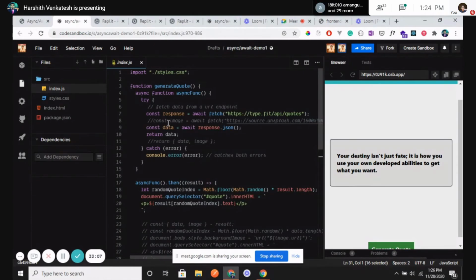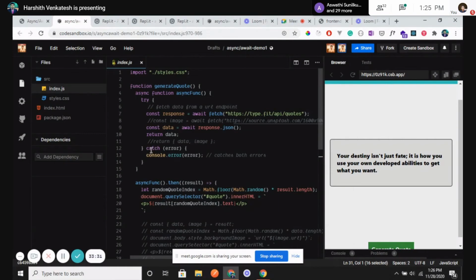As soon as I get the response, I'm again calling an await where the stream of data that I have received from fetch, I'm converting into JSON. Why we convert it into JSON is that it's very easy for us to display it in the UI. JSON is a structure which is very easy to display in the UI. That's why it's being converted. Whatever data is converted is being returned over there.